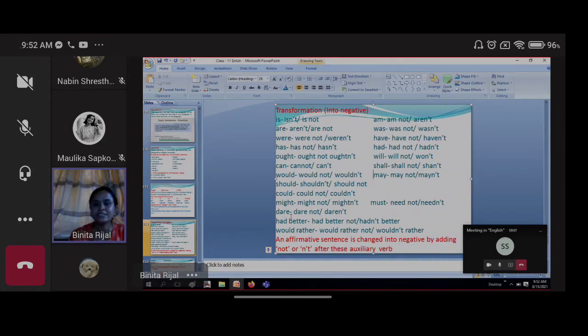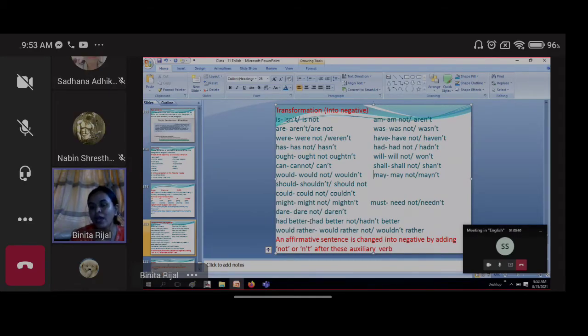And especially students used to be confused about dare. Dare not. In the short form also I have given you the contraction form. It is said short form or contraction form. Don't be confused, words are used in different forms in English. Contractions or the short form, not. Look here. And especially for had better, mostly students write had not better. It is had better not. And we know that after had, verb 3 is used, but not here. Had better plus verb 1 is used.